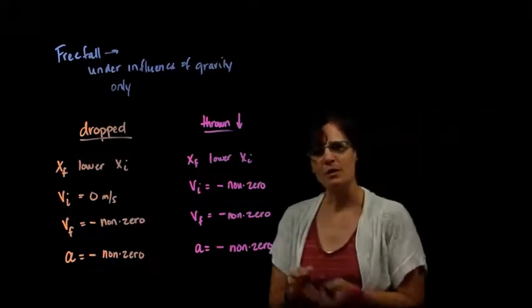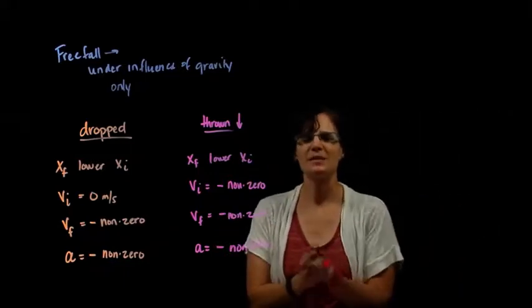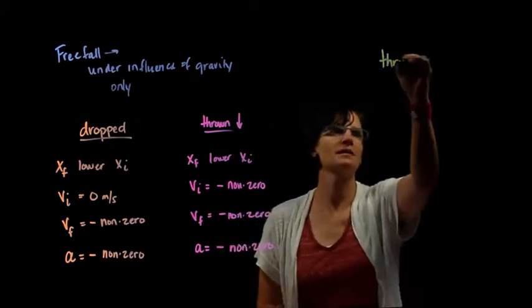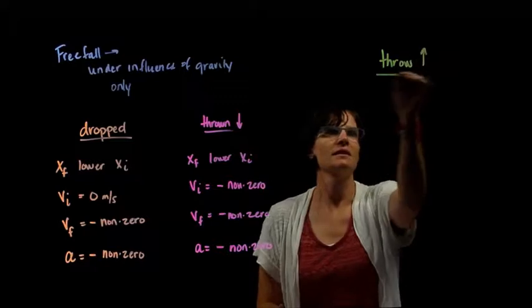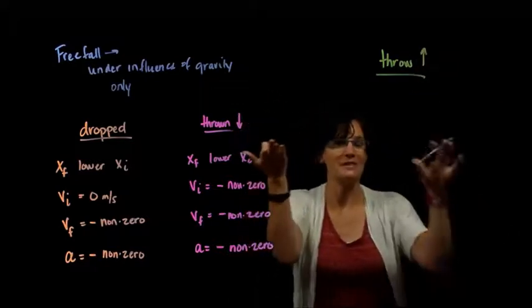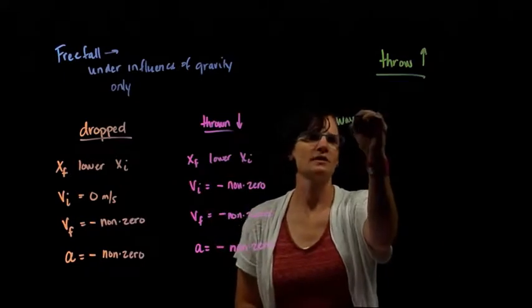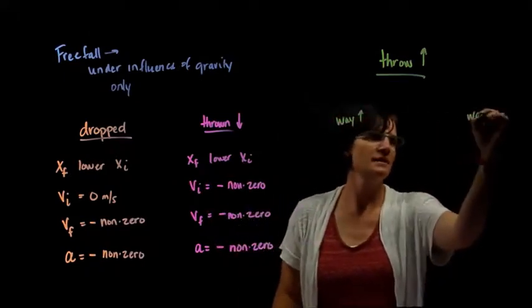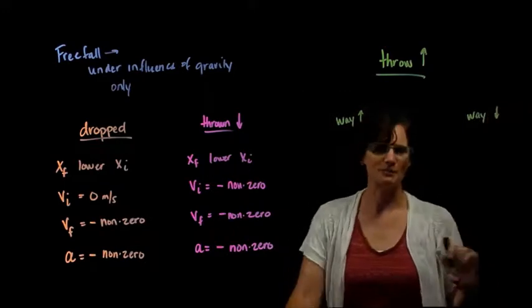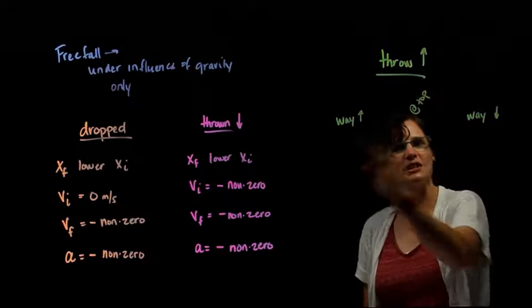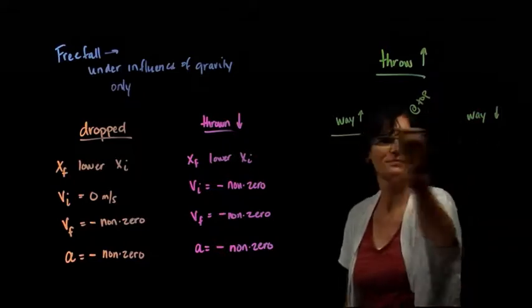What if I throw an object up? Well, it's easier to analyze an object being thrown up if we think about it on the way up and on the way down separately first, and then look at how that's related. So let's look at the way up, separate from the way down. And then we have this little transition at the top from the way up to the way down.